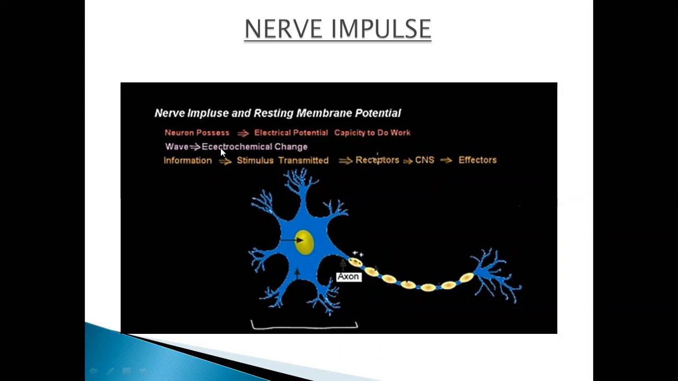What happened? A wave of electrochemical change in which information and stimulus are transmitted. What is the stimulus? Any message that you detected from your environment is a stimulus, which is transmitted from the receptors towards the central nervous system, and from the central nervous system towards the effectors. Right?